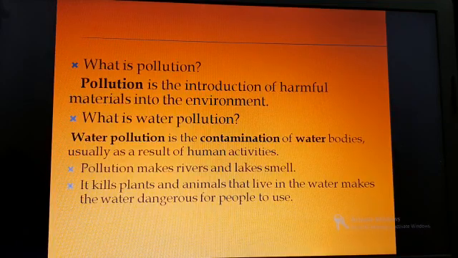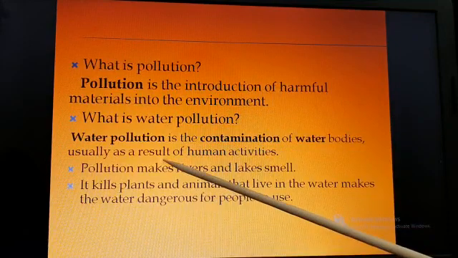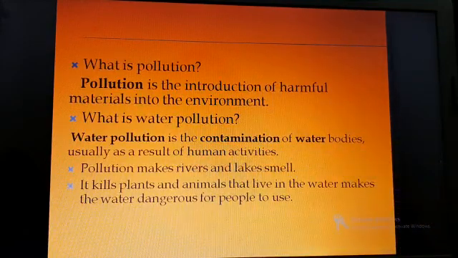There are different types of pollution: air pollution, that is how air is polluted, then water pollution, environmental pollution, and noise pollution also. In this lesson we have to deal with only water pollution. So what is water pollution? Water pollution is the contamination of water bodies, usually as a result of human activities. Yes, all these pollutions are caused by humans only.